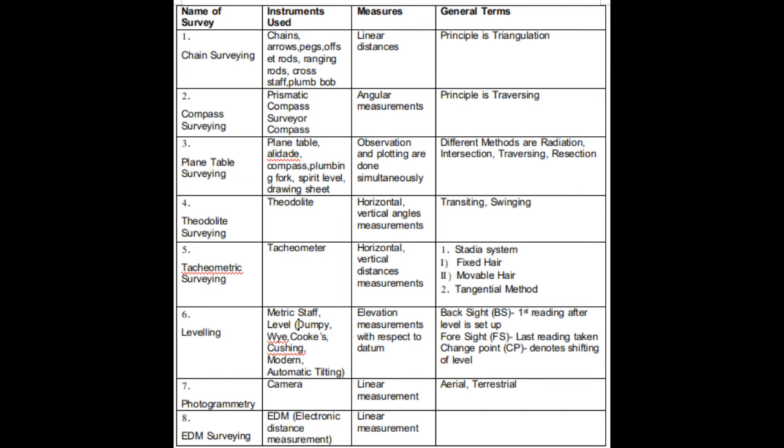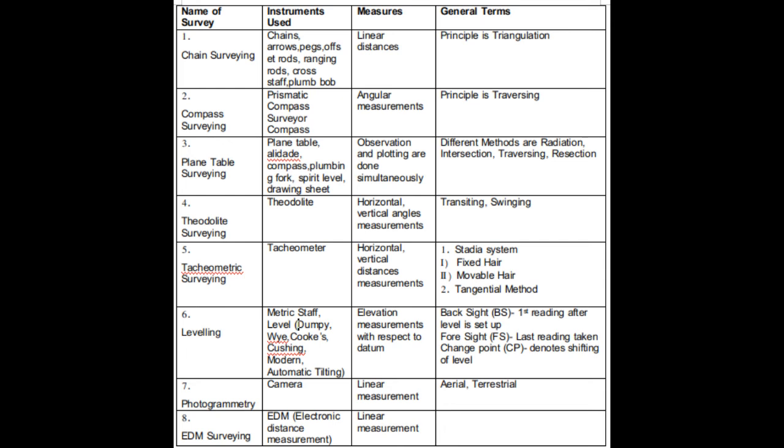What does it measure? It measures elevation with respect to datum. And the few general terms used are backsight. That means in leveling, backsight is the first reading taken after the level is set up. Foresight, last reading taken after the change point. And change point means the shifting of the level. Fourth instrument is plane table survey.